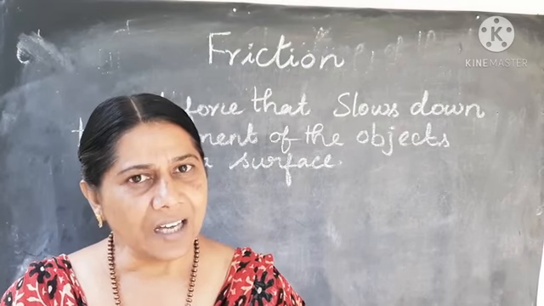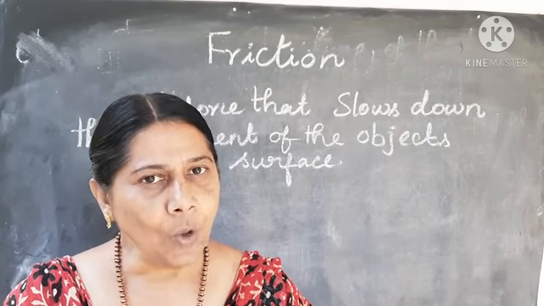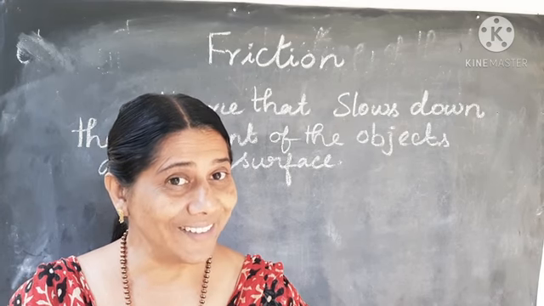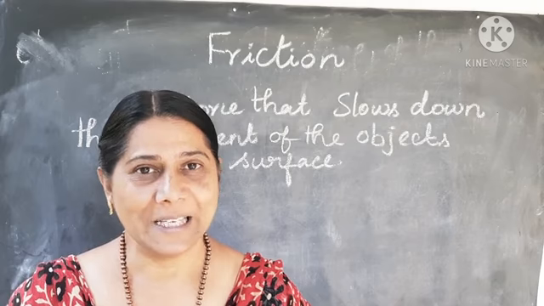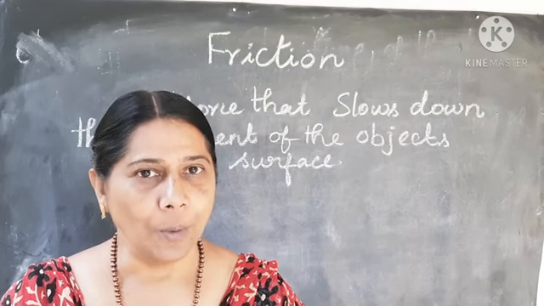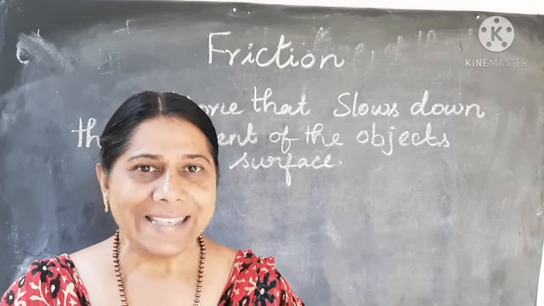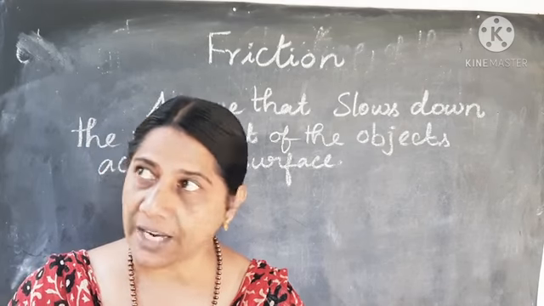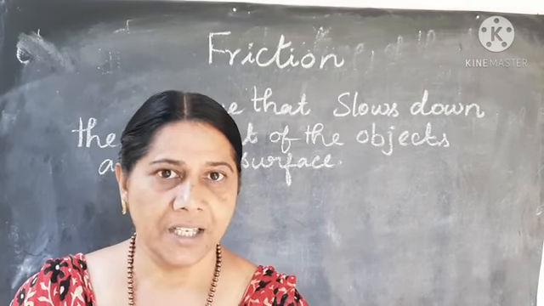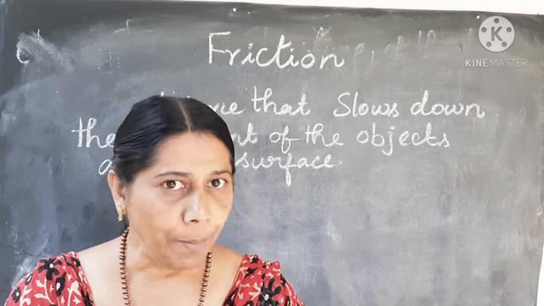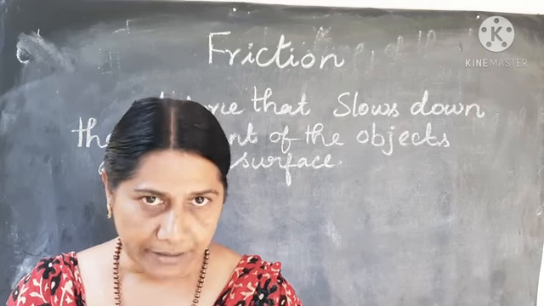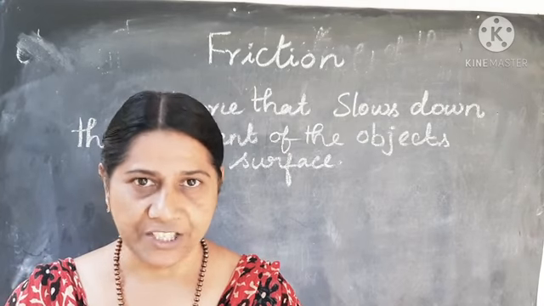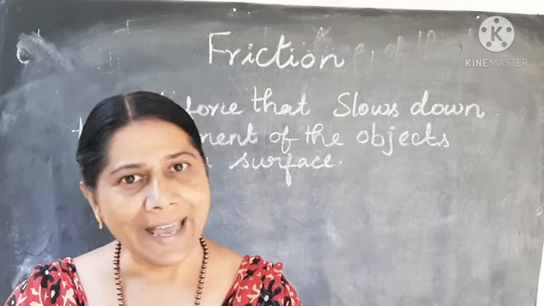Have you wondered any time why the shape of an aeroplane is like a bird? The reason is that air also exerts a certain amount of force on the object when it is in movement. That's why the aeroplane is shaped like a bird, to reduce the force of friction applied by the air.